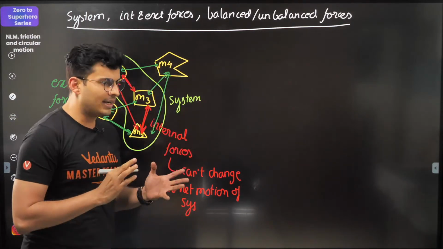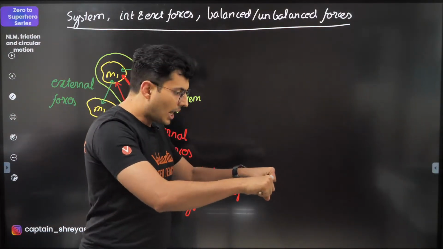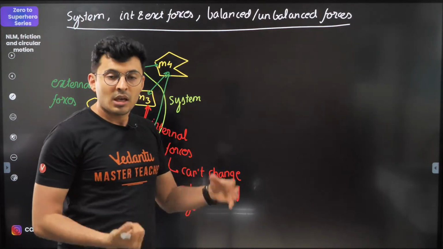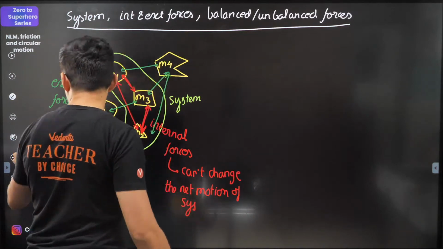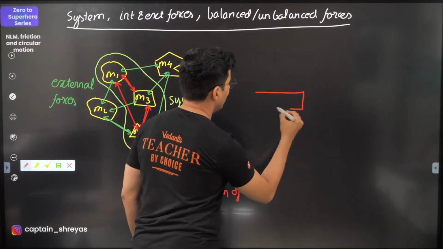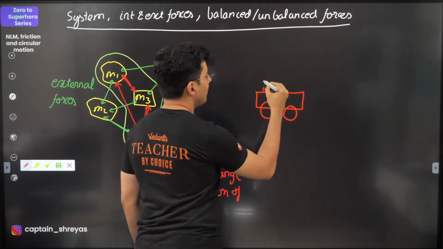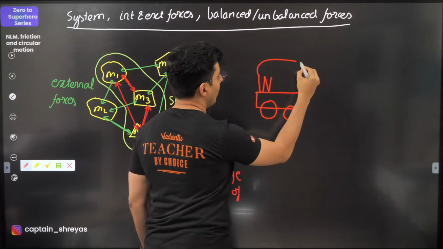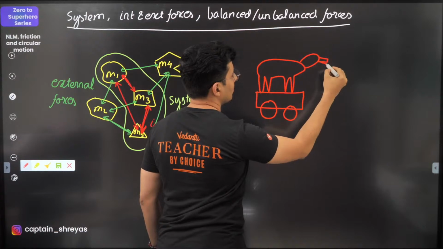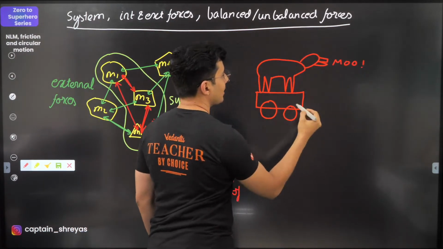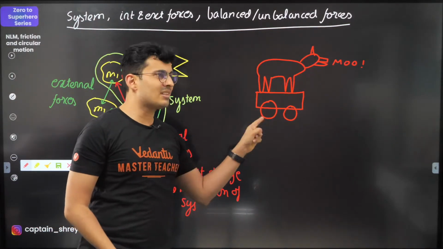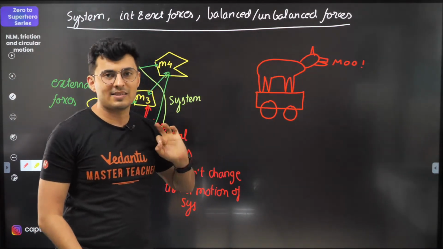The best example of that: if you're standing on a scooter and you push the scooter, standing on the scooter, you will never be able to push it. If you stand on a bullock cart, imagine there is a bullock cart and a bull is standing on the bullock cart. This is your bullock cart, this is the wheel, and imagine a bull standing on it. Do you think this bull will be able to pull the cart? No, because the forces which it is applying are a part of that bull plus cart system.